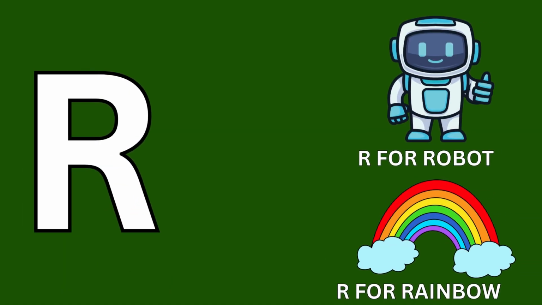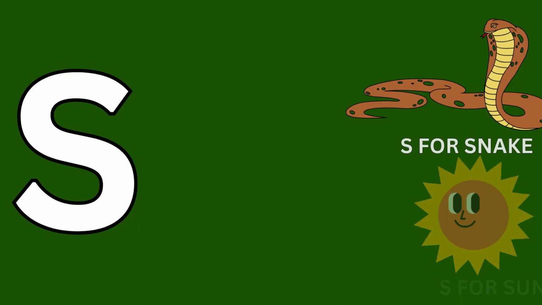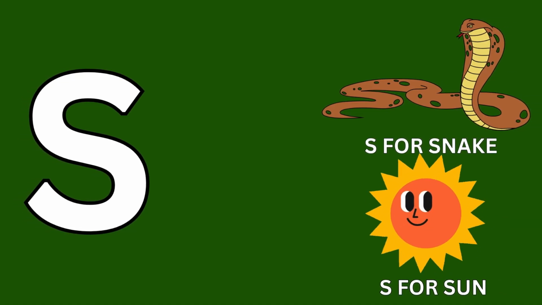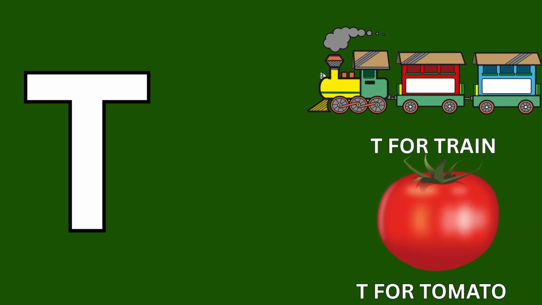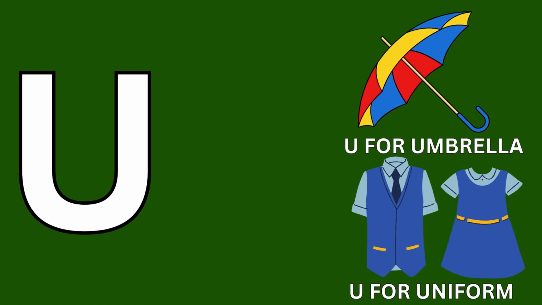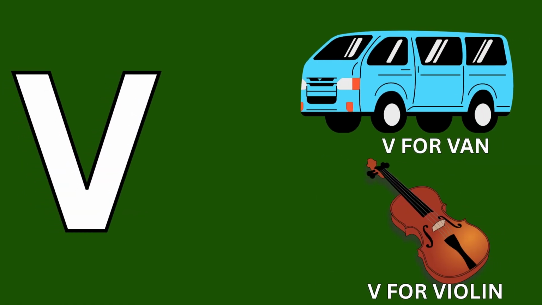R for robot. R for rainbow. S for snake. S for sun. T for train. T for tomato. U for umbrella. U for uniform. V for van. V for violin.